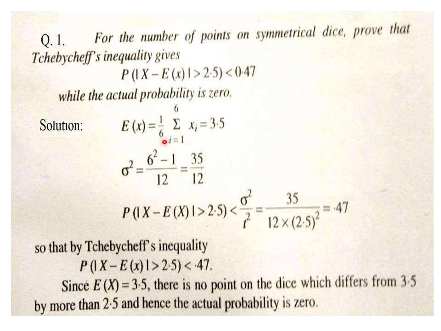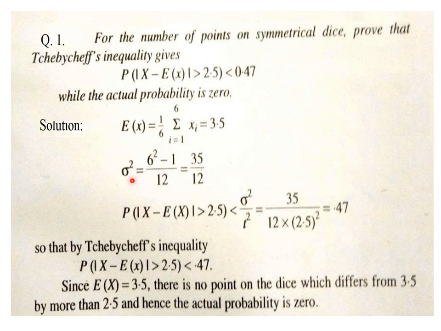So 1 by 6 is the probability taken outside as it is the same for all the cases, and the remaining is multiplied with the sum, that is 1 plus 2 plus 3 plus 4 plus 5 plus 6. So it is 21 upon 6, so its value is 3.5.